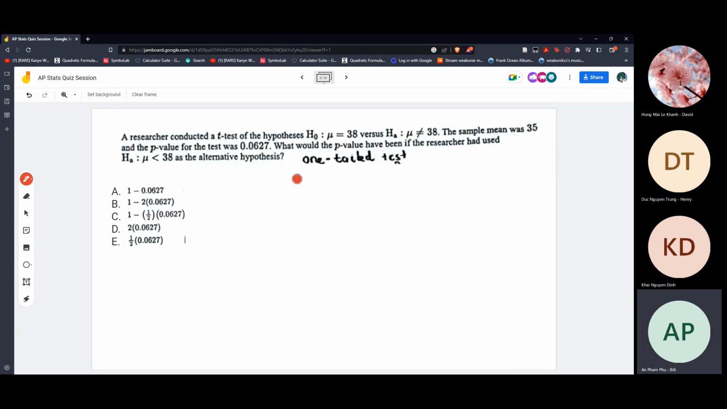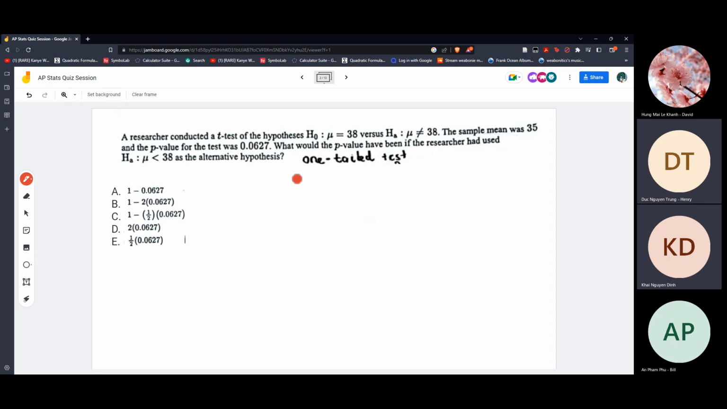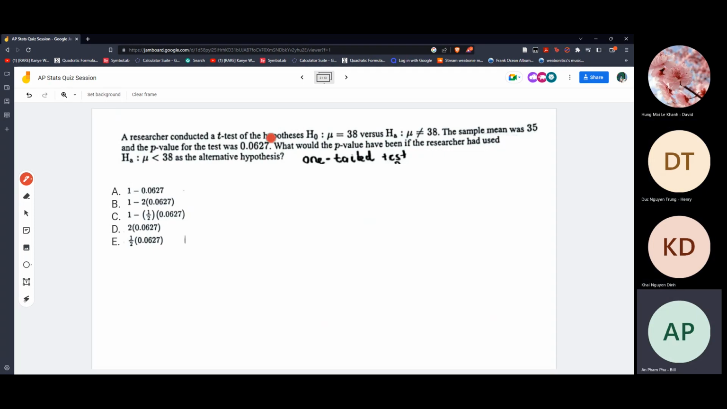Second question. So how about you explain this for us? Did I get it right? Wait, let me reread it. Yeah, I got it right, but I think I forgot how. So first of all, we have the sample mean and the p-value, and it's asking what happens to the p-value if it's one tail instead of two tails.